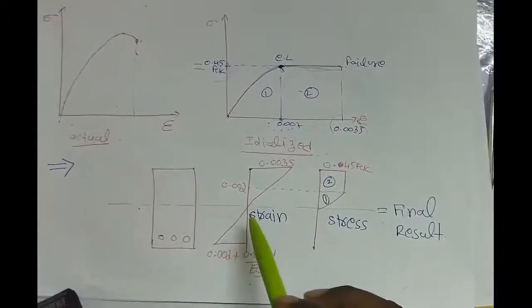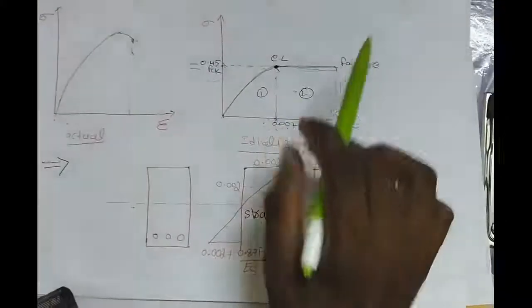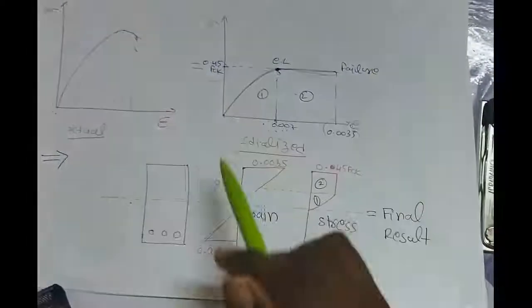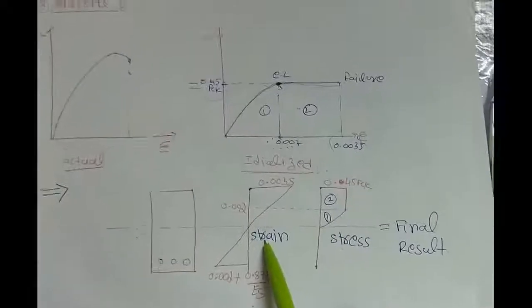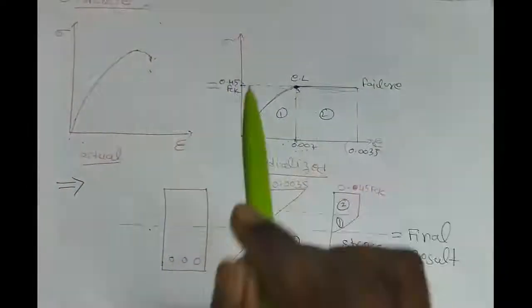Based on all these assumptions, we get the stress block parameters like this as the final result. This is the strain distribution diagram and this is the stress distribution diagram. This diagram is incorporated here, and this is the strain diagram. So this is the final result we get based on the assumptions only.